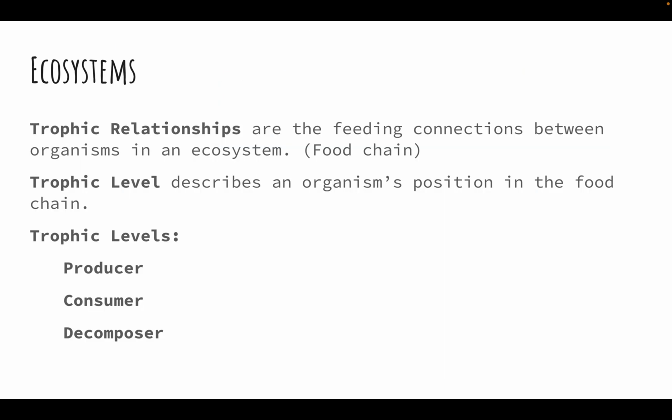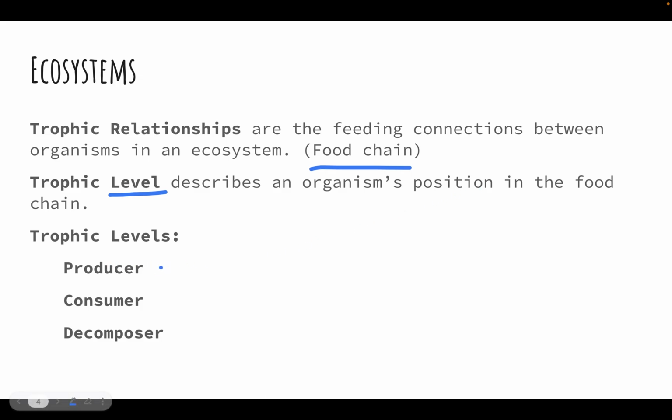Within an ecosystem, we have something called trophic relationships, which are basically energy levels. Specifically, we're talking about chemical energy. So trophic relationships are the feeding connections between organisms in an ecosystem. In other words, the food chain. Trophic level describes an organism's position in the food chain. Here are the trophic levels that we have.